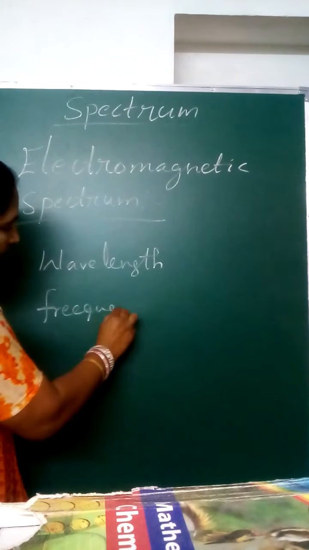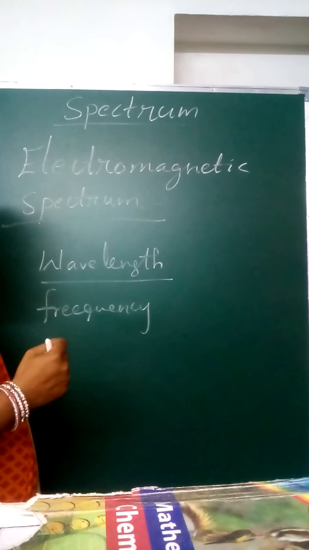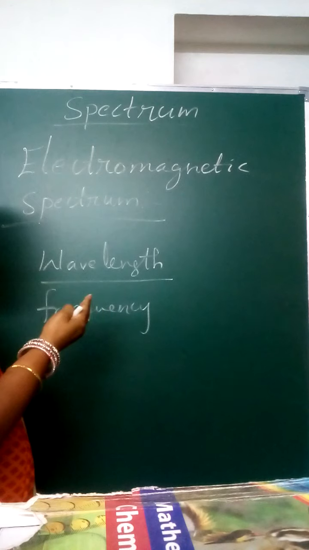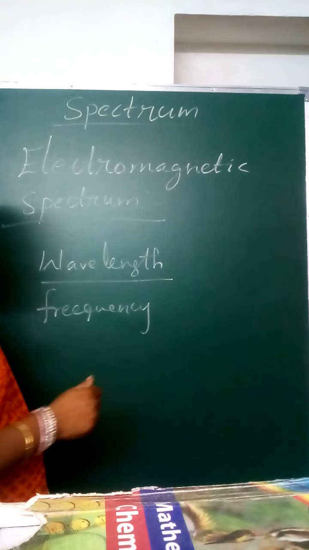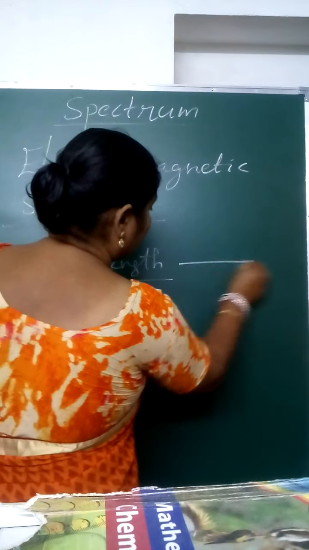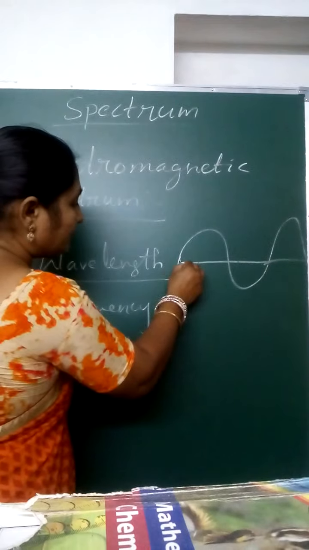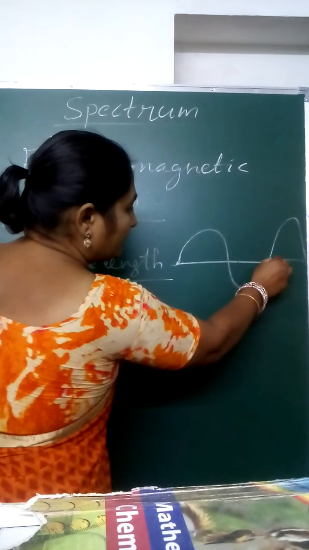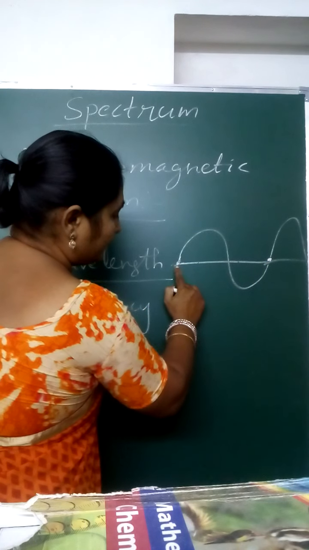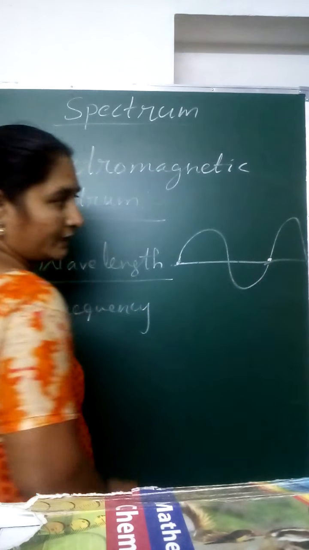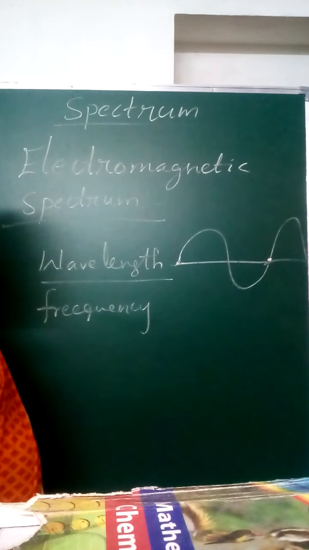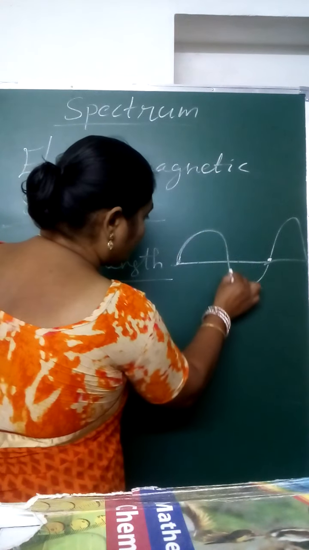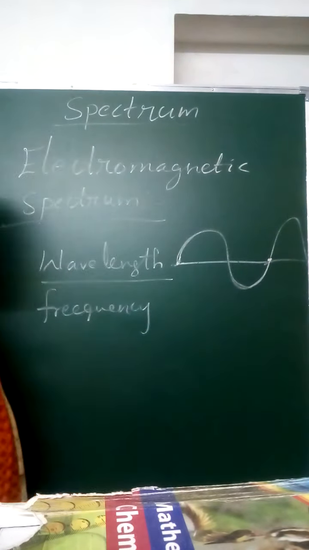See, wavelength means the distance between consecutive points on the wave. We know waves are of two types, longitudinal waves and transverse waves. For understanding, I am taking only the transverse wave here. See, this is the transverse wave. Consecutive points means the same characteristic point on the wave. The distance between two consecutive points on the wave is called the wavelength.